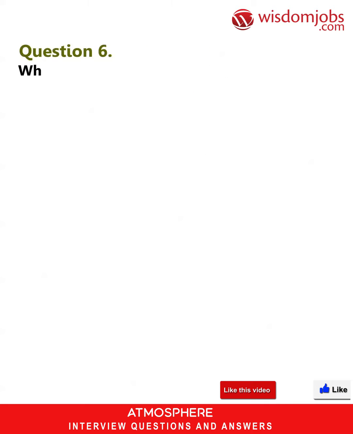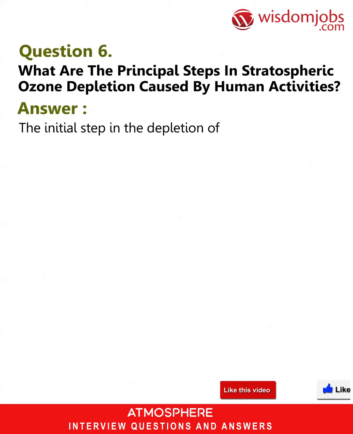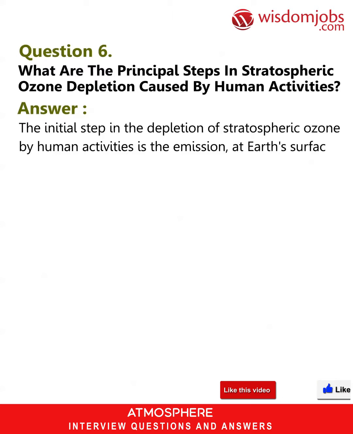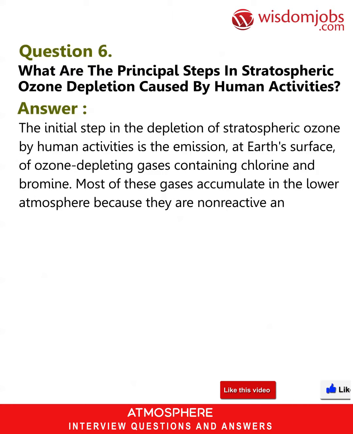Question 6. What are the principal steps in stratospheric ozone depletion caused by human activities? Answer. The initial step in the depletion of stratospheric ozone by human activities is the emission at Earth's surface of ozone-depleting gases containing chlorine and bromine. Most of these gases accumulate in the lower atmosphere because they are non-reactive and do not dissolve readily in rain or snow.